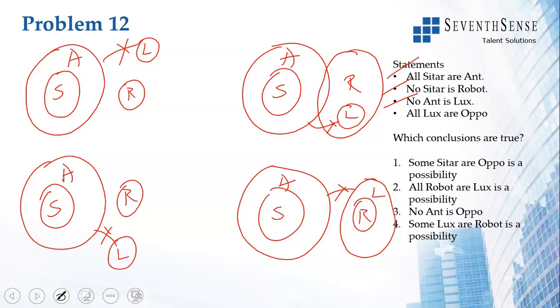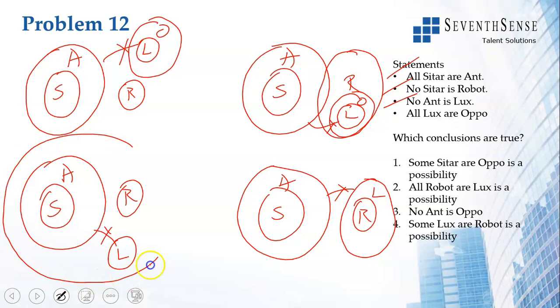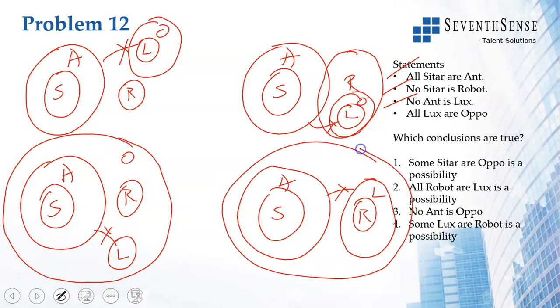All lux are oppo. So I'll write all lux are oppo like this. And here I write all lux are oppo. So all of my 4 diagrams 1, 2, 3 and 4 are drawn.